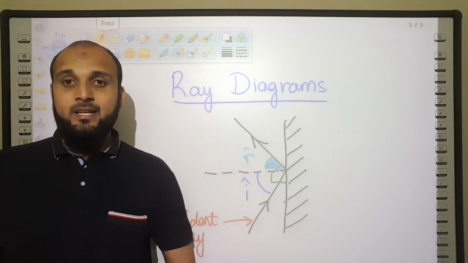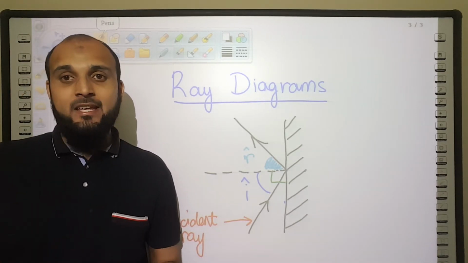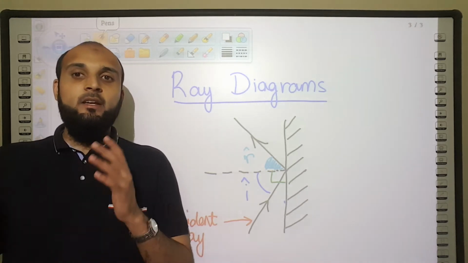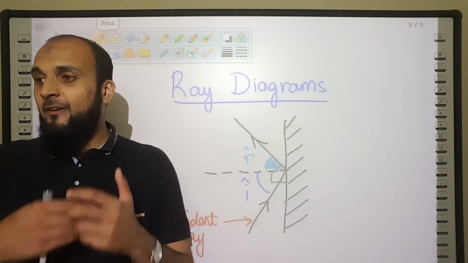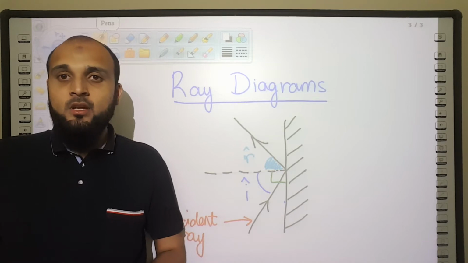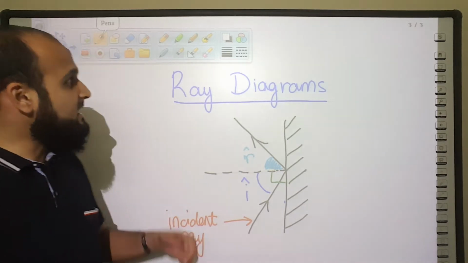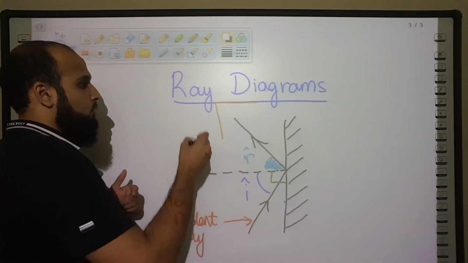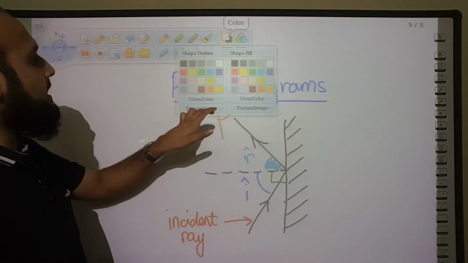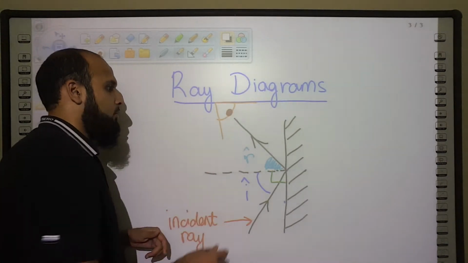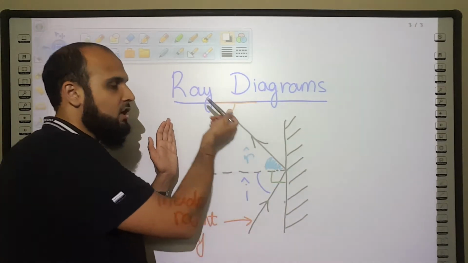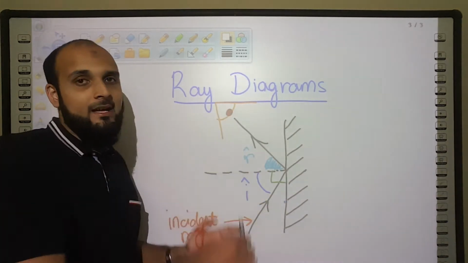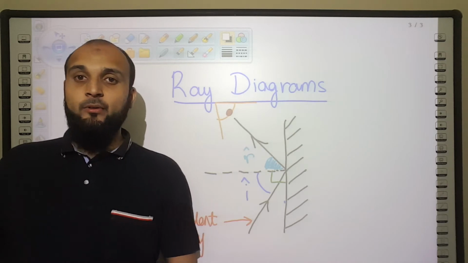We've already discussed how reflection is necessary for us to see the world around us, right? So light is produced by a source. Those rays of light then get reflected off of the surfaces around us, and that's how we see the world around us, okay? So let's imagine we place our eye somewhere where the reflected rays of light will then enter our eyes, right? So here's the eye, and here's the incoming ray of light, which is basically the light that was reflected off of that surface. In this case, it happens to be a mirror.